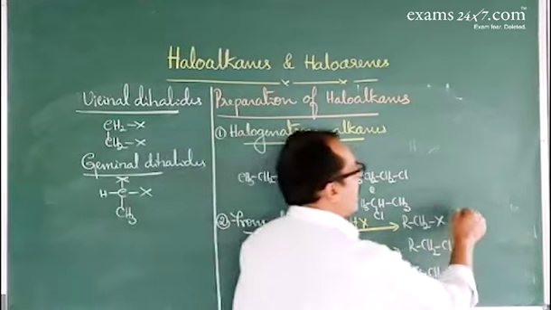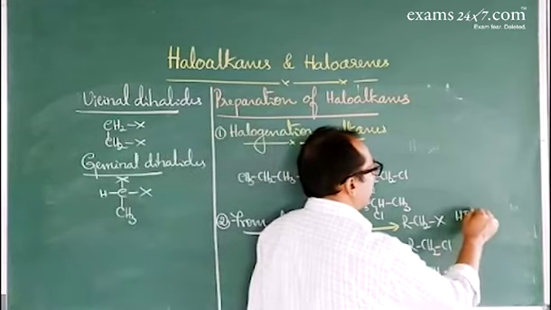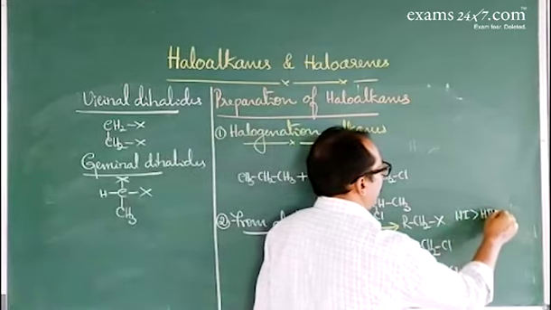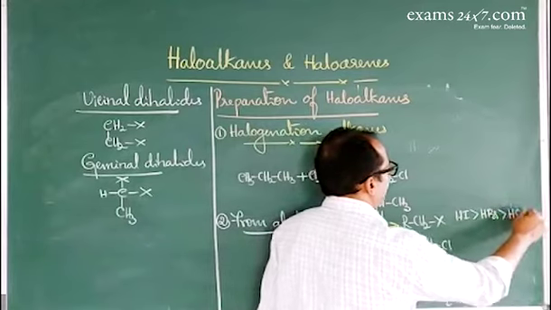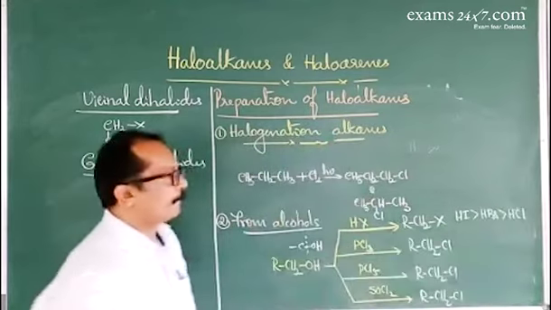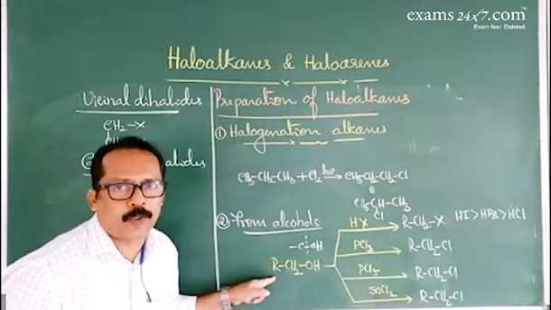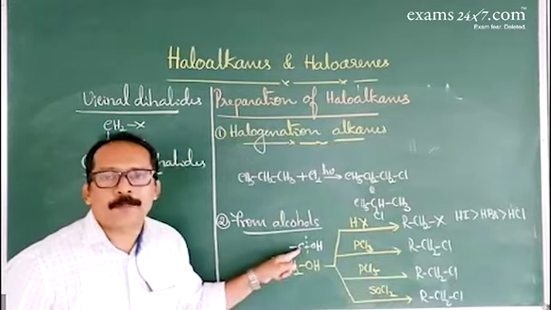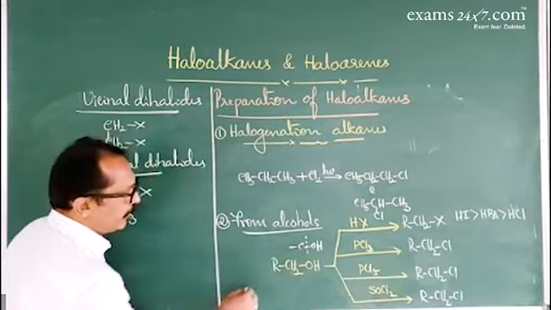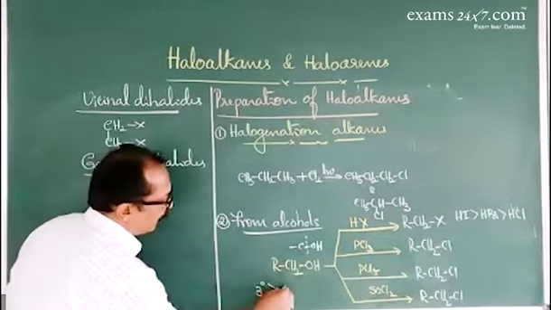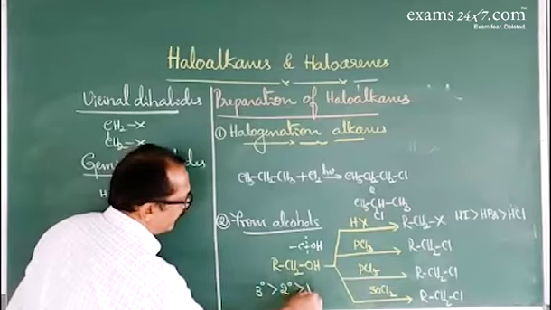Now, in the first reaction, you should know the order of reactivity of hydrogen halides. HI is more reactive than HBr. HBr is more reactive than HCl. As well as the order of reactivity of alcohols. Since it undergoes carbon to oxygen bond cleavage, tertiary alcohols are more reactive than secondary.